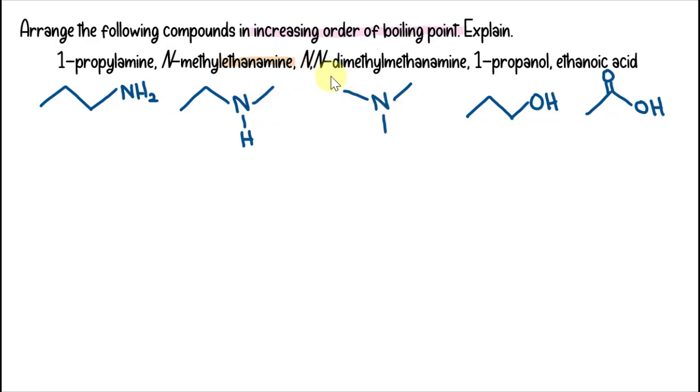Then we have N,N-dimethylmethanamine. The longest carbon chain is 1. Actually here we can also call it trimethylamine, so we have 3 methyl groups attached to the nitrogen. Then we have 1-propanol, which means 3 carbons, and the OH group is attached to the first carbon. Last but not least, the ethanoic acid: 2 carbons, C double bond O, OH.